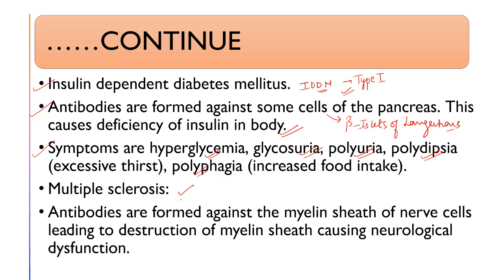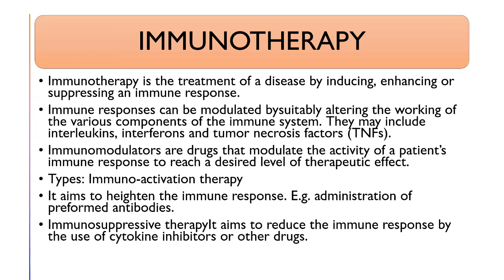Then multiple sclerosis is also an autoimmune disorder in which antibodies are formed against the myelin sheath of the nerve cells, leading to destruction of the myelin sheath and causing neurological dysfunctions. So multiple sclerosis and insulin dependent diabetes mellitus type 1 are all autoimmune disorders.